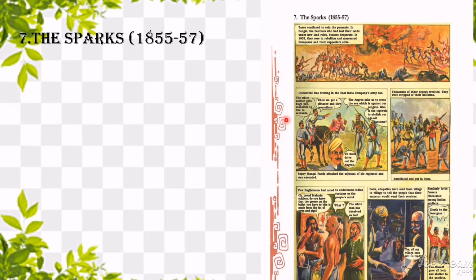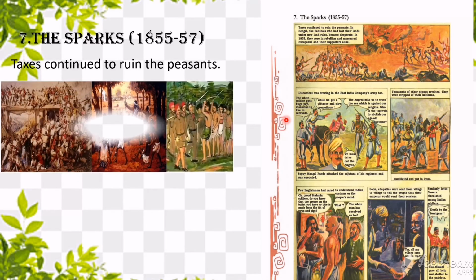There was a certain group of people in Bengal who lost their lands because of the taxes that were imposed on peasants. You know who peasants are, children? Peasants are farmers. Now, in the year 1855, many of the peasants in Bengal rebelled against the British, and they also killed many of the Europeans and their supporters.